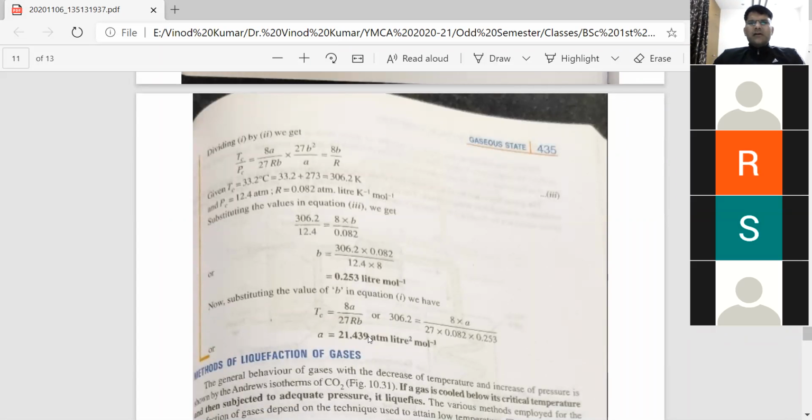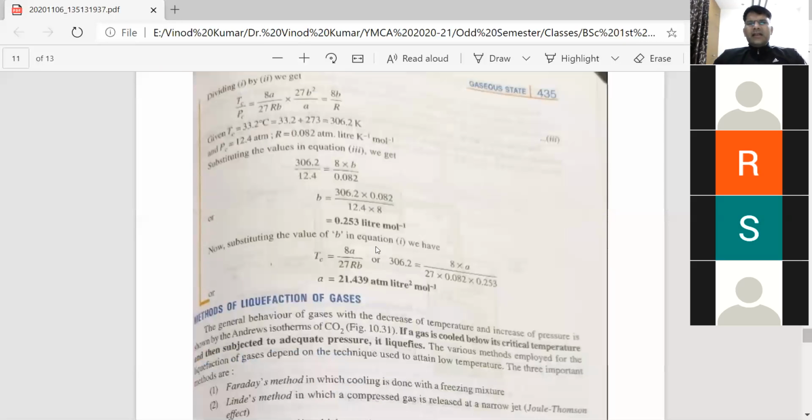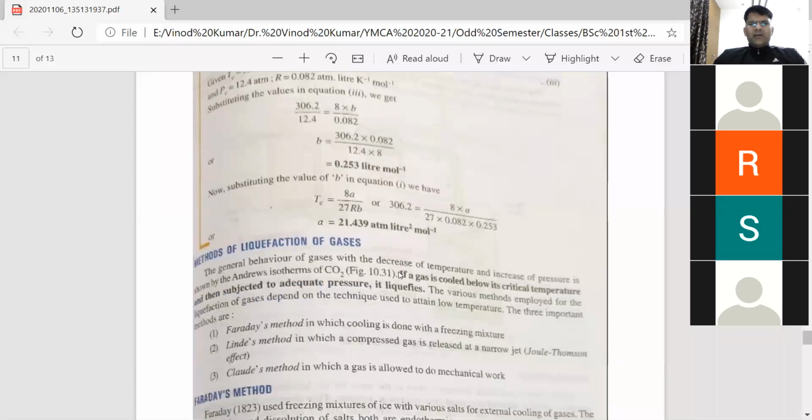So this calculation of A, we can do in another way. How we can do? We can use another relationship. We have used this TC relationship. In case PC is known to us, then the PC relationship can also be used. So like this, we can calculate these van der Waals gas constants. So any doubt till now?